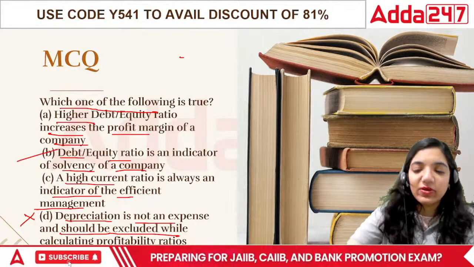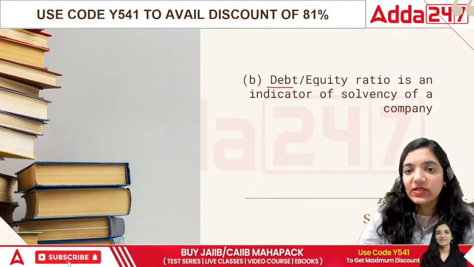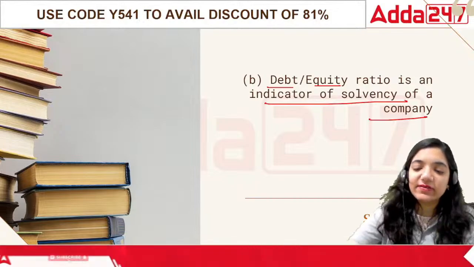So which of the following is true? The point is only and only B. Debt equity ratio is an indicator of solvency.